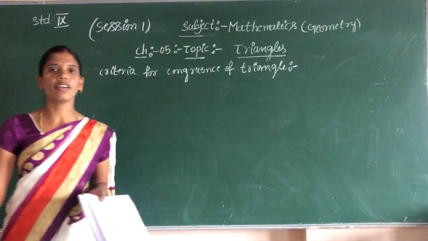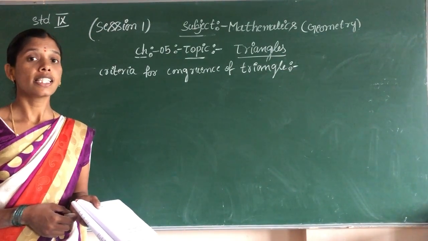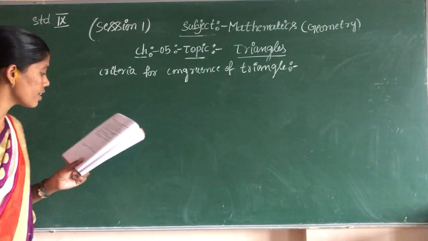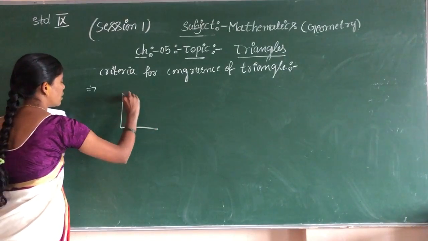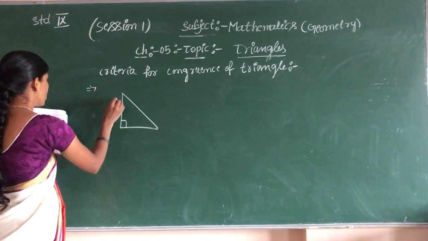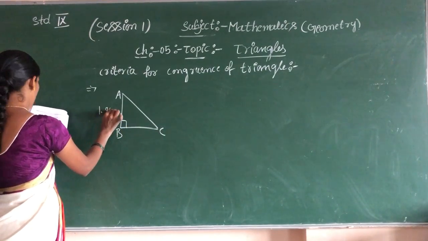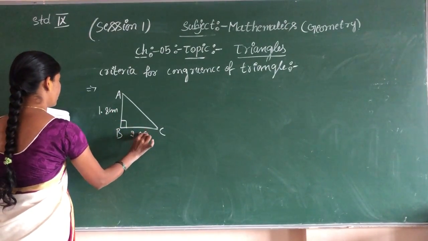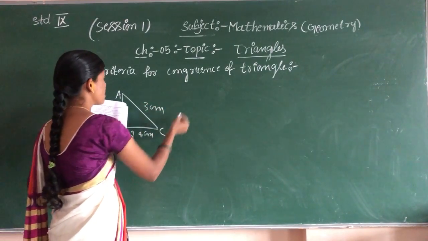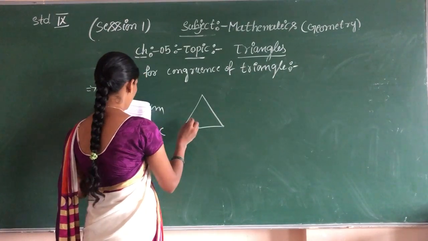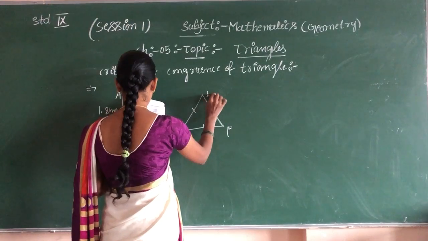You know, children, we already discussed that congruency means same shape and same size. We should draw the right angle triangle. This is right angle triangle. We give the name A, B, C. This is 1.8 centimeter, this is 2.4 centimeter, and according to the sides, this is 3 centimeter. Now you should take the equilateral triangle, so all sides are equal. D, E, F.